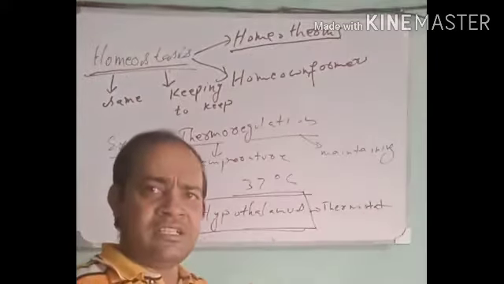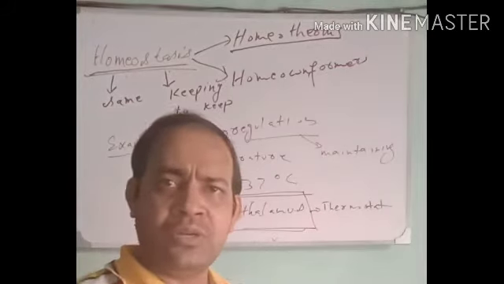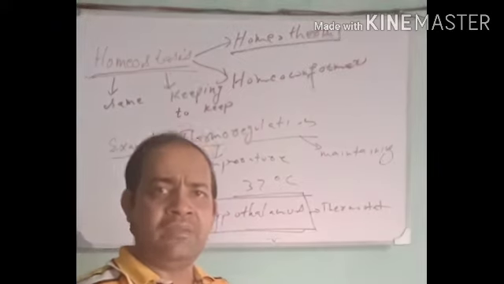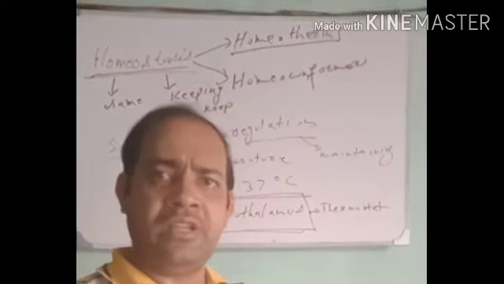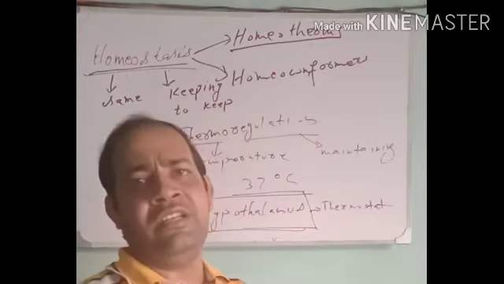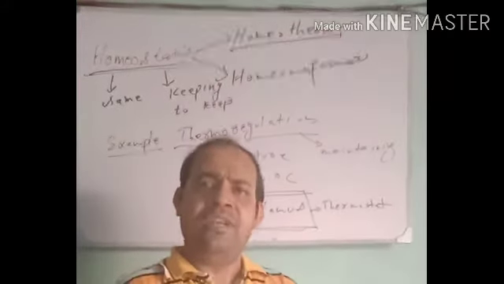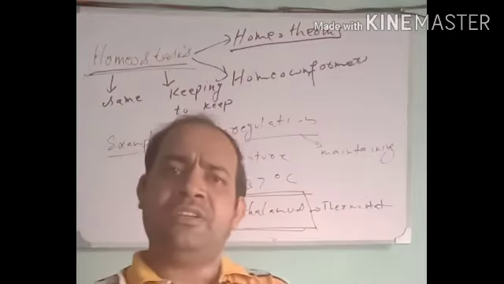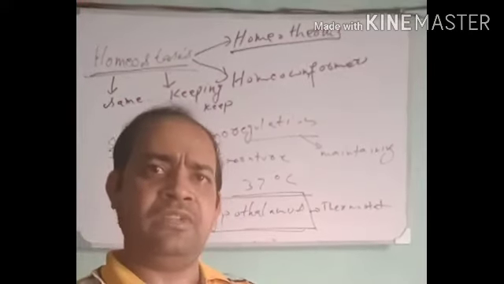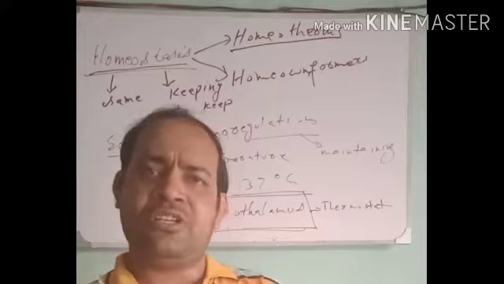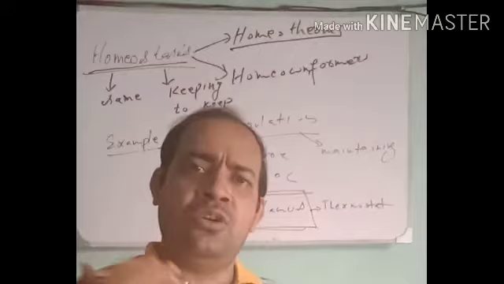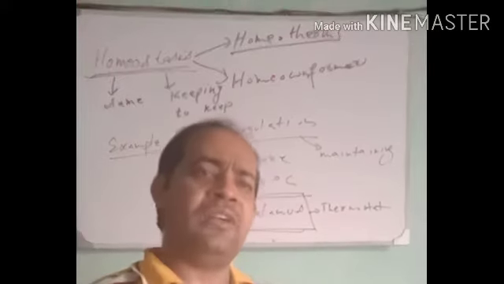And this is because of the hypothalamus. It sends signals to the parts of the body to release more water in the urine or less water in the urine, more sweat or less sweat, according to the weather, hot or cold. With respect to the weather, it changes the production of sweat, fats and oils. When we are living in a hot environment, there is more production of sweat, which results in a cooling effect.